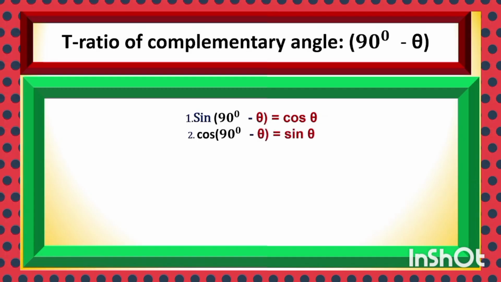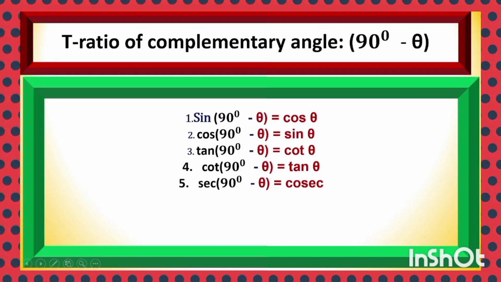Similarly, cos 90 minus theta is sin theta. One of the interesting observation, complementary angle of sin is cos. From the name, we can understand the trigonometric ratio of complementary angle. One of the important and interesting fact. Tan 90 minus theta is cot theta. Cot theta is the complementary angle of tan theta. And cot 90 minus theta is tan theta. Sec 90 minus theta is cosec theta. Cosec theta is the complementary angle of sec theta. And cosec 90 minus theta is sec theta. It is useful in solving various trigonometric problems.